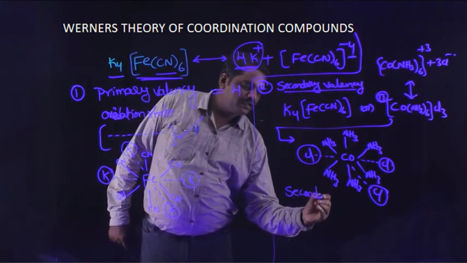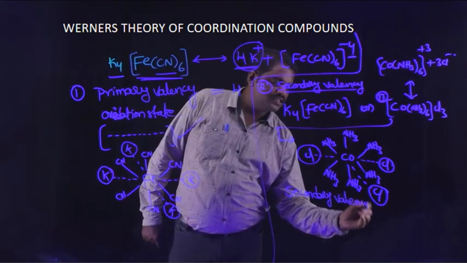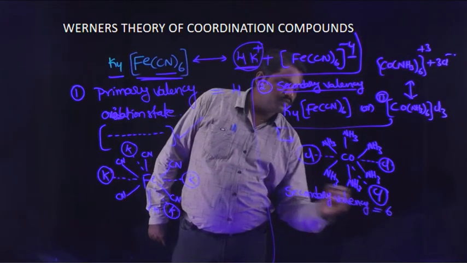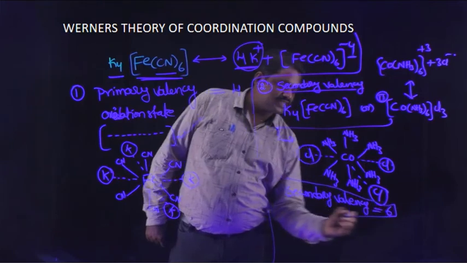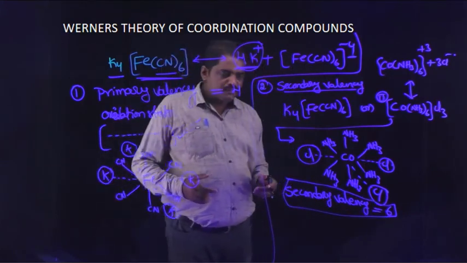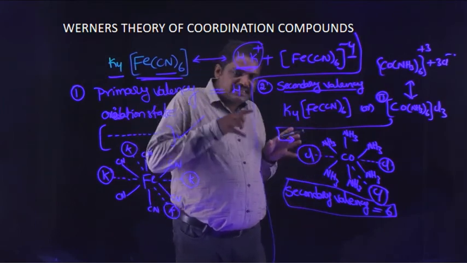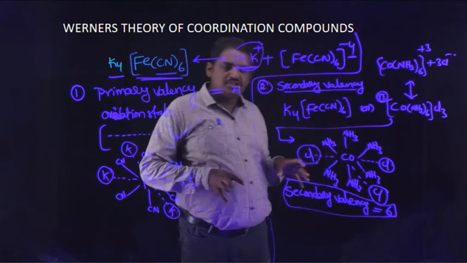Cobalt exhibits a +3 oxidation state, and the +3 is satisfied by the 3 oppositely charged ions.